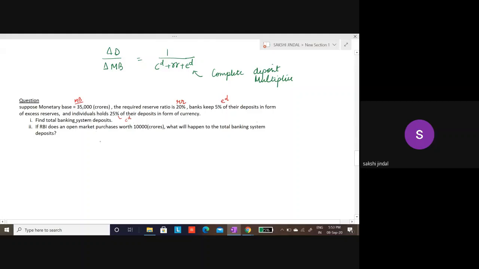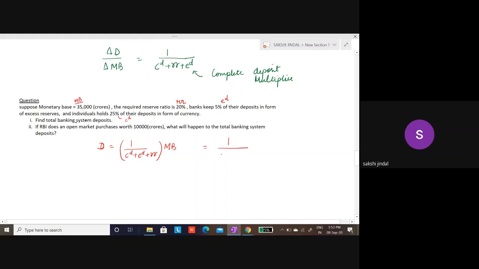Okay, so for that, I will use this formula. What will be my total banking system deposits? That will be equal to 1 upon CD plus ED plus RR into MB. Okay, so 1 upon CD.